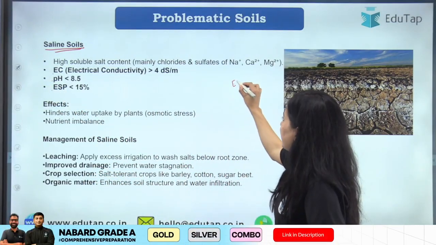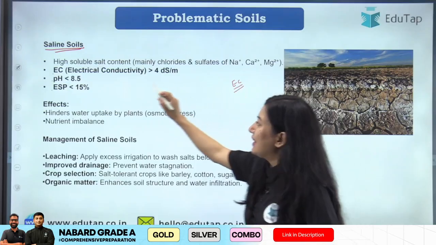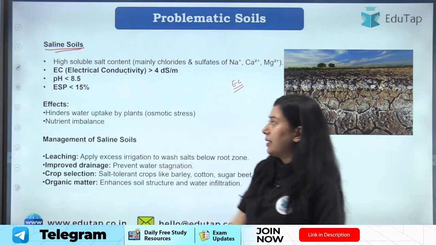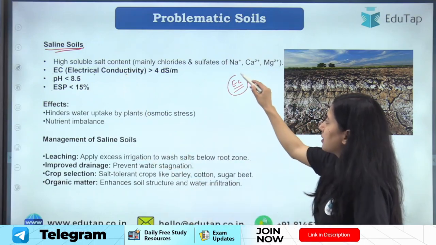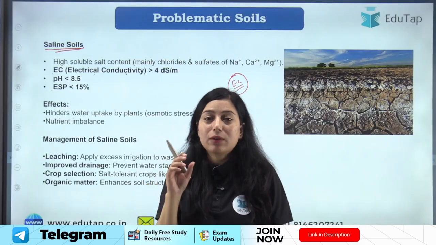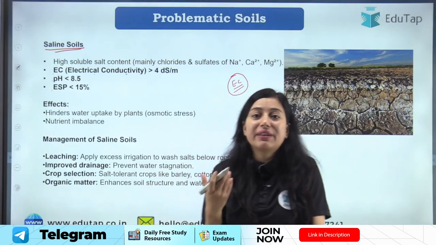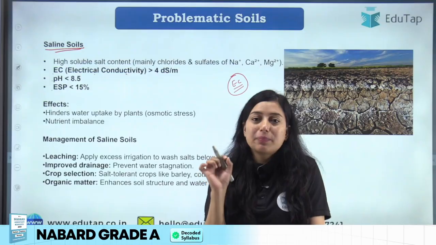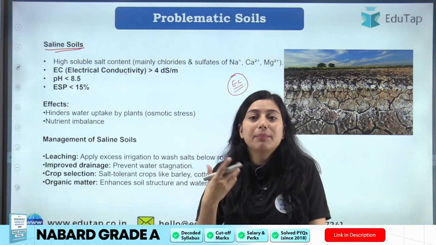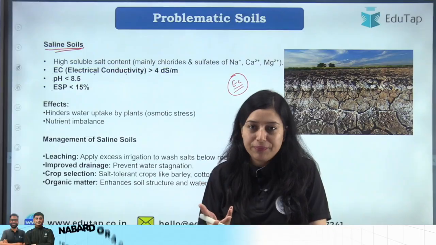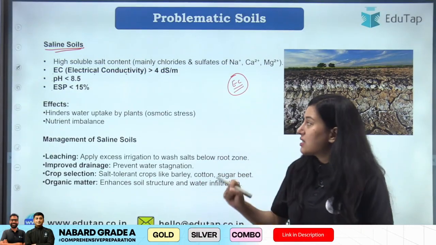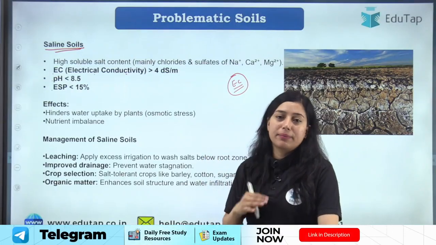So EC is basically electrical conductivity. Okay, it is electrical conductivity. Now students, how is this electrical conductivity measured? What does this signify? Electrical conductivity basically denotes or tells us the amount of salt that is present in soil. That is measured through measuring the electrical conductivity.